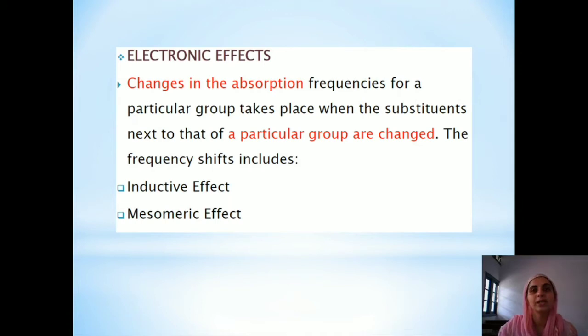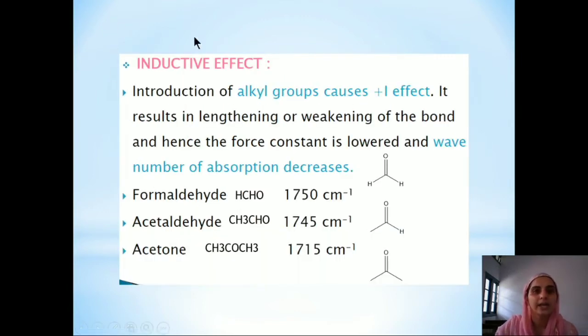Now moving on to the electronic effects. A change in the absorption frequency for a particular group takes place when the substituent next to that group is changed. This is because of the inductive effect as well as the mesomeric effect. Mesomeric effect is also known as the resonance effect. So moving on to the inductive effect.